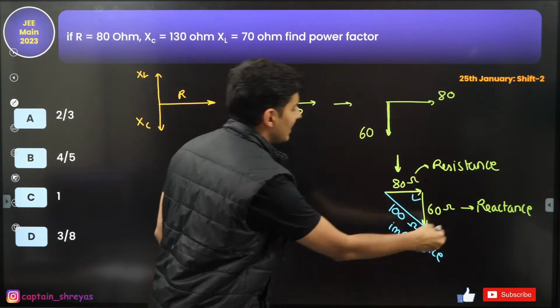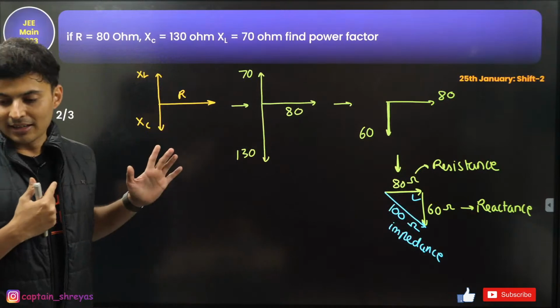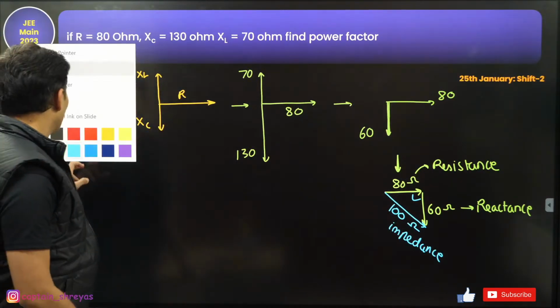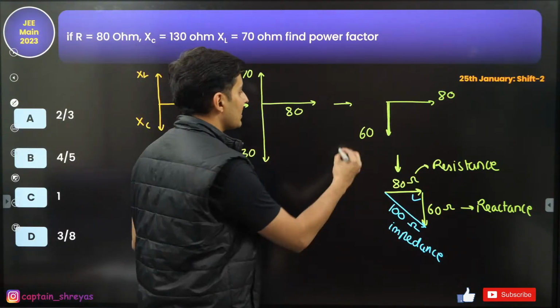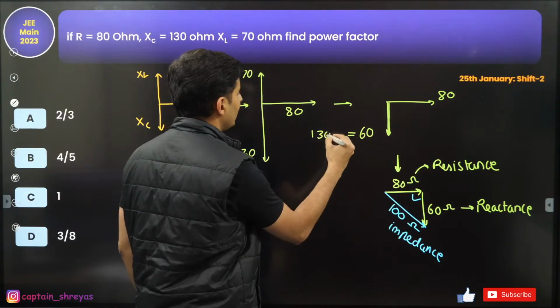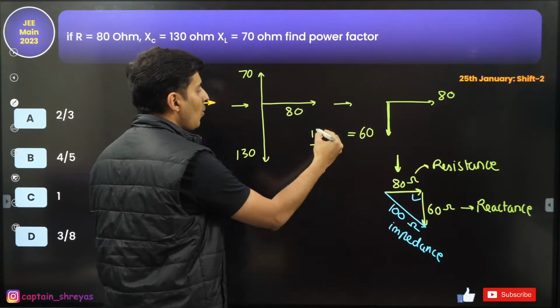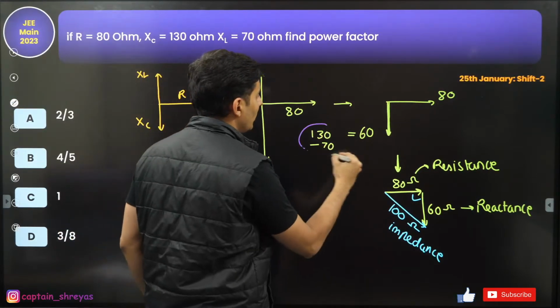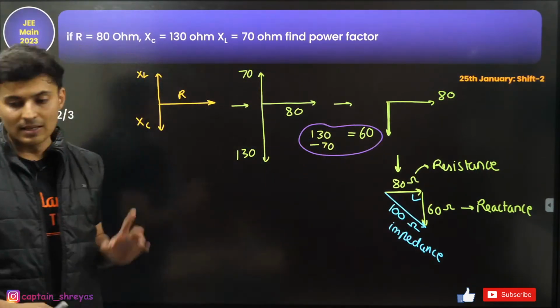Did you now get the resistance triangle? I hope you understood how I got this 60. This 60 is 130 minus 70, which gives you 60. I hope this is clear.